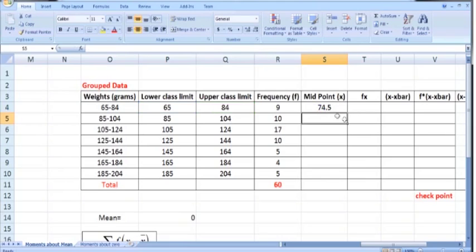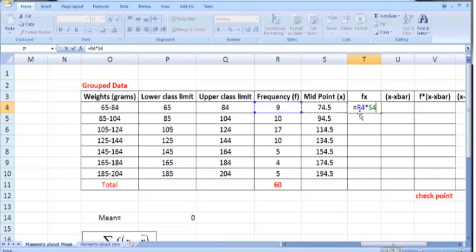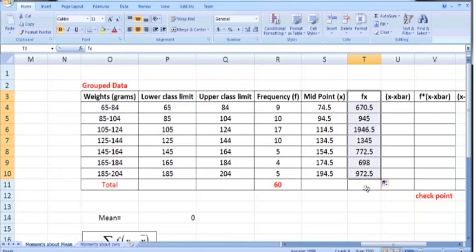So this is 74.5. We can copy it down. So these are the midpoints. Next, in order to calculate the mean, we need fx, the new column. So f times x. f is located in R4 and x is located in S4. So R4 times S4. Press enter, we get 670. Copy it down as well. So we get fx. Here use the sum command, sum of T4 to T10. It will give us the sum of this column fx.